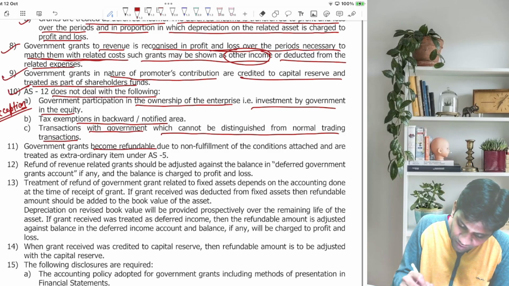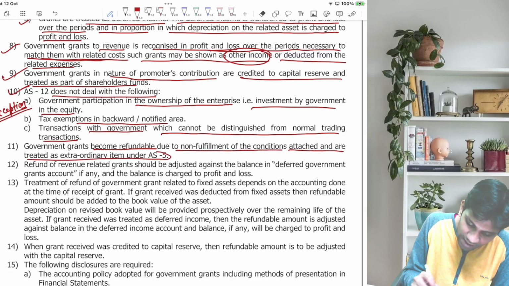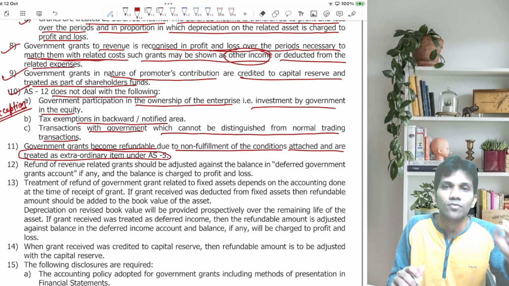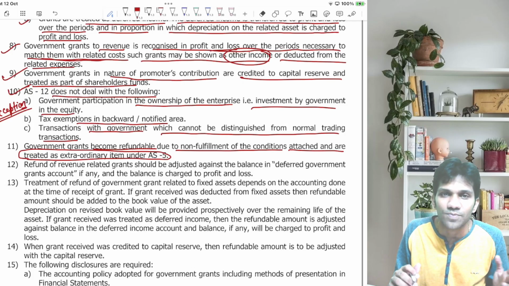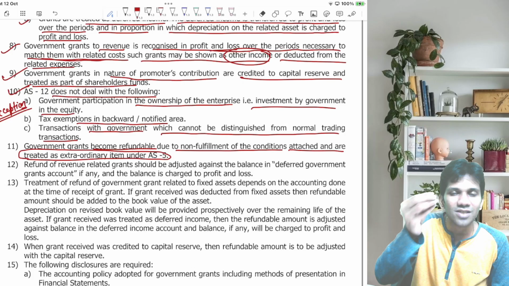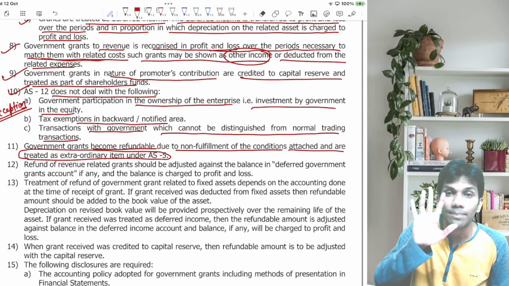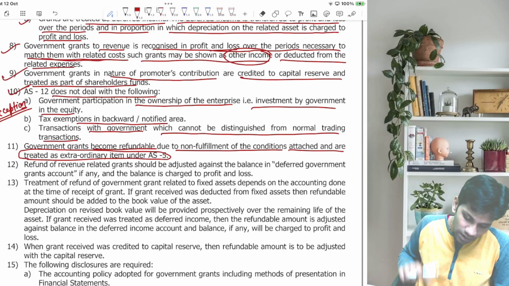Government grant becomes refundable due to non-fulfillment of conditions attached and is treated as an extraordinary item as per AS5. Remember, guys, whenever a refund question is asked, you have to give a line like this: whenever the grant becomes refundable, the refund amount should be treated as an extraordinary item as per AS5. Why extraordinary item? Why not an ordinary item? Because grants are not received every day and refund of government grant also doesn't happen all the time. So it will be treated as an extraordinary item as per AS5. Continue.